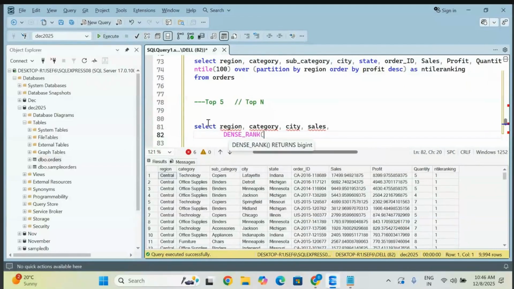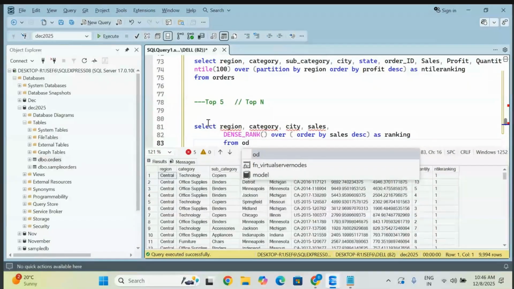Over, let me take partition. Okay, I'm not using partition now, I don't want to make a partition. Sales in descending order, and we can give the alias name ranking, from your order table. Fine, go and execute it.